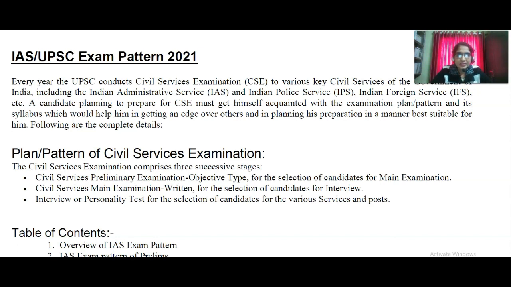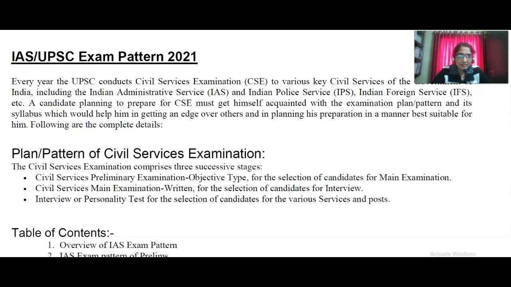Every year the UPSC conducts the civil service examination, called CSC, for various key civil services of the government of India, including the Indian Administrative Service, IAS, the Indian Police Service, IPS, and the Indian Foreign Service, etc. A candidate planning to prepare for CSC must get acquainted with the examination plan, pattern and its syllabus, which would help in getting an edge over others, and in planning the preparation in the manner best suited for him or her. Following are the complete details.